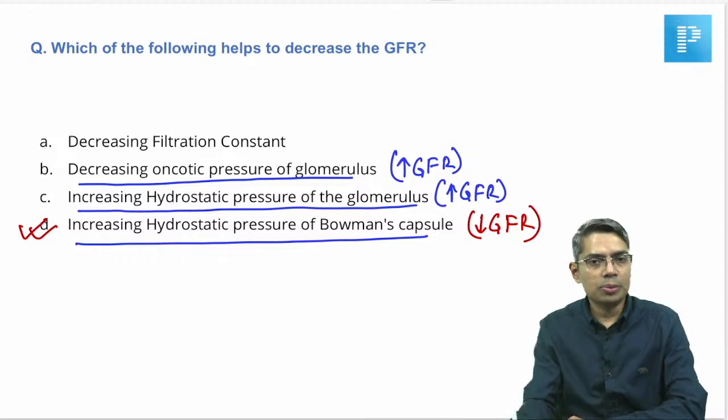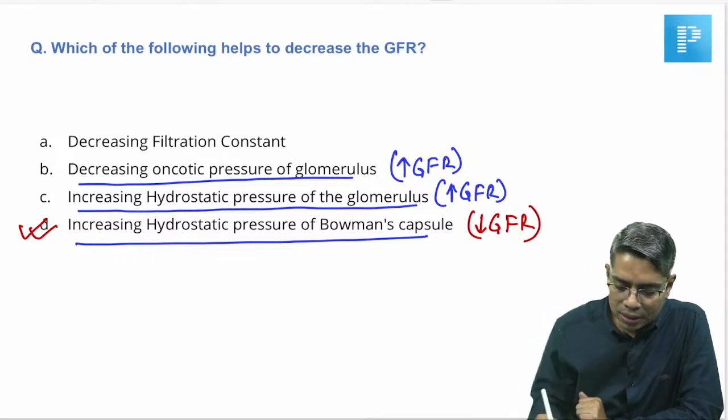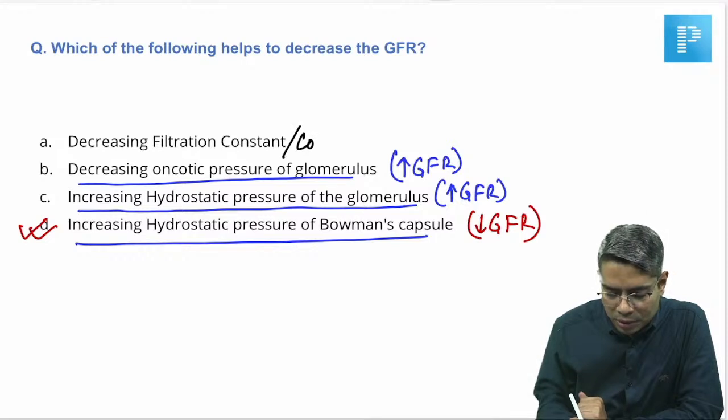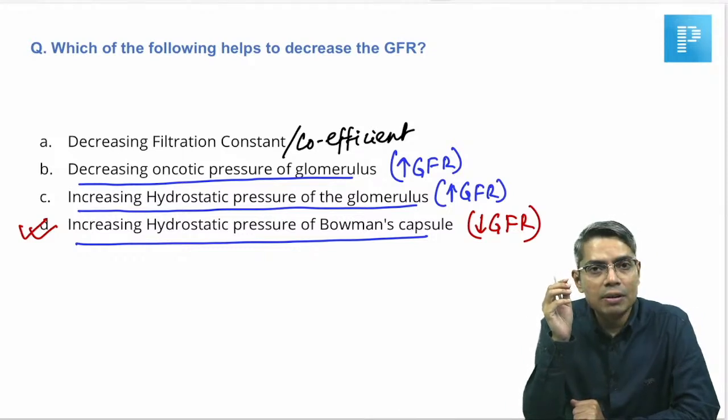Now, the first option, if anybody could recall, decreasing filtration constant or filtration coefficient, what was the actual option? If you could recall, please help me.